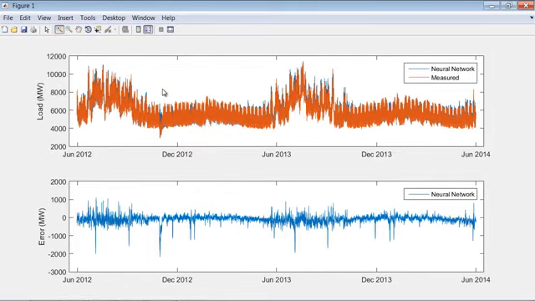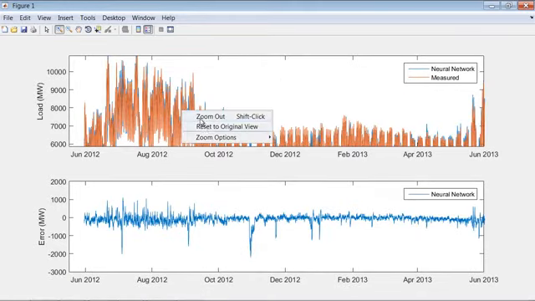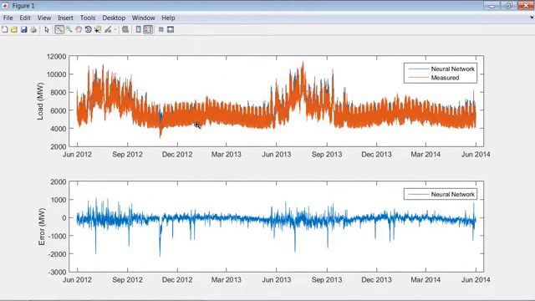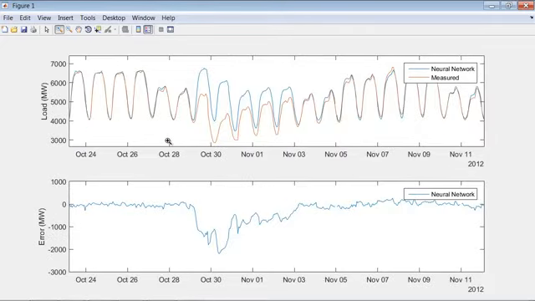So for many people, myself included, this can be one of the more fun parts of this process because we get to play a bit of detective work. We get to look into these different situations and see, well, is there something that our model just isn't capturing here? So we can see there's a really big one here. So let's zoom in and see what's going on.